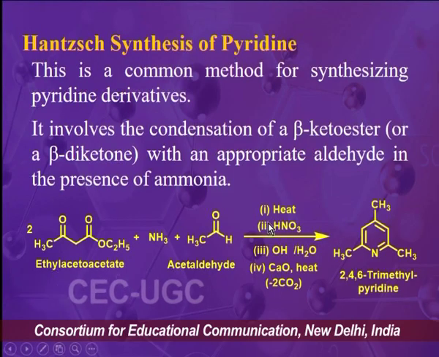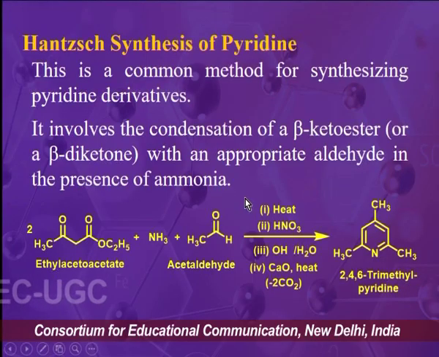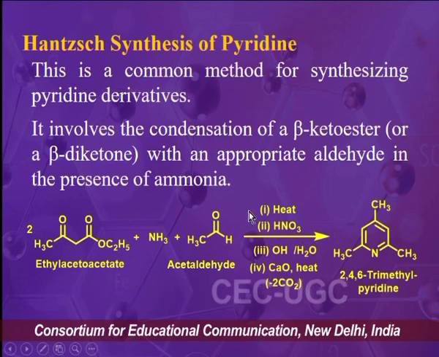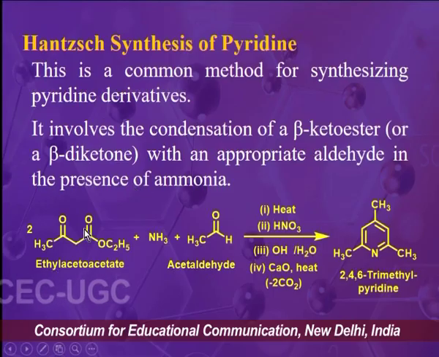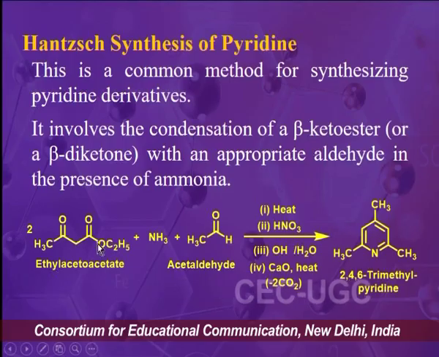Then we are going to discuss the synthesis of pyridine by using Hantzsch synthesis. So the method is a very common method, and it is also adopted at commercial level, and in this method there will be reaction between beta ketoester like ethyl acetoacetate and ammonia and acetaldehyde.